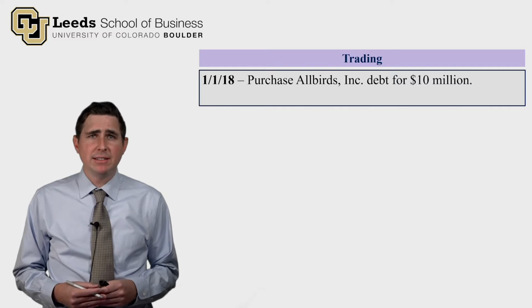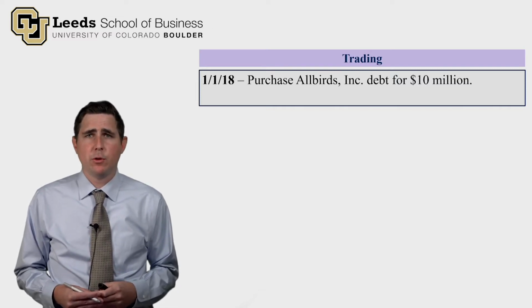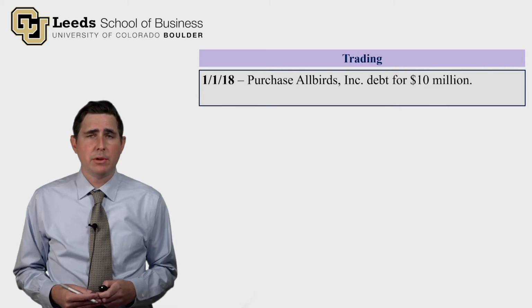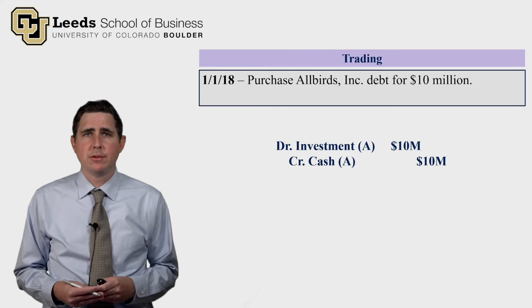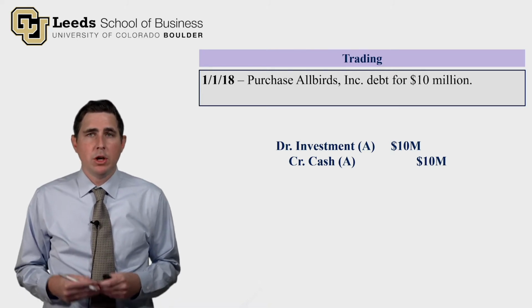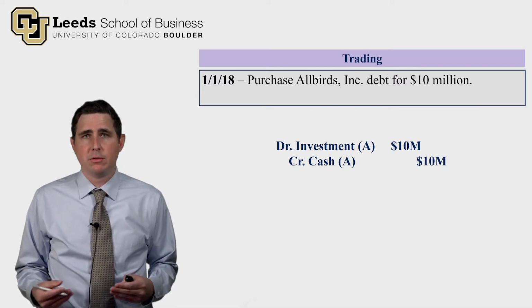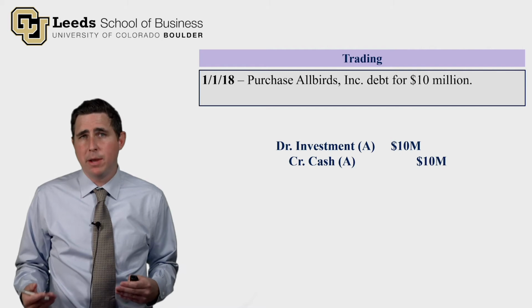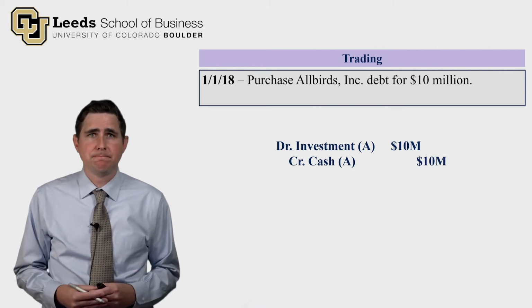On January 1st, we're going to purchase this Allbirds debt, and we're going to pay $10 million for it. Well, since we're paying $10 million, here's the journal entry. A credit to cash for $10 million, and a debit to the investment account for $10 million. Note that today, January 1st, $10 million is the fair value of this investment because that's what we were willing to pay for it. So our investment account is today at fair value.